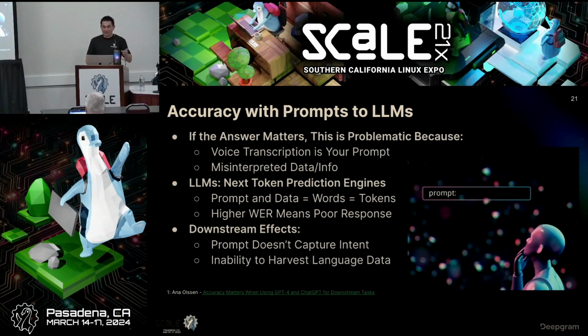Now, if the tokens, in this case words, sentences, and phrases, were bad to begin with, when it's tokenizing what you're saying, you're not going to get anything meaningful as an output because the initial input was bad. This is how transcription can have massive downstream effects on an LLM, and how prompt accuracy can literally go out the window because the initial data, or the prompt you're providing, is bad.